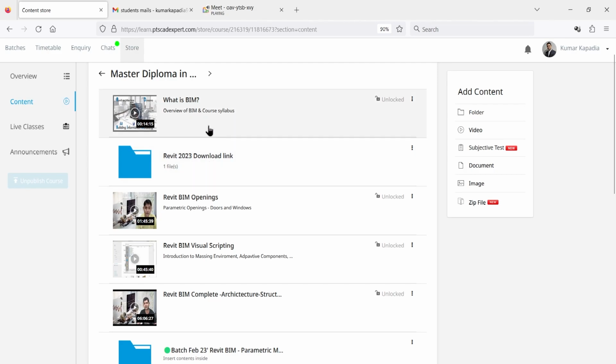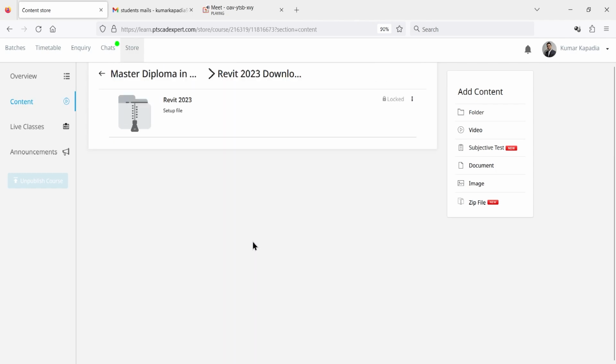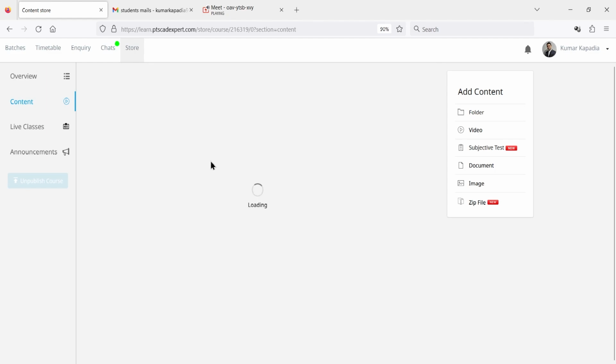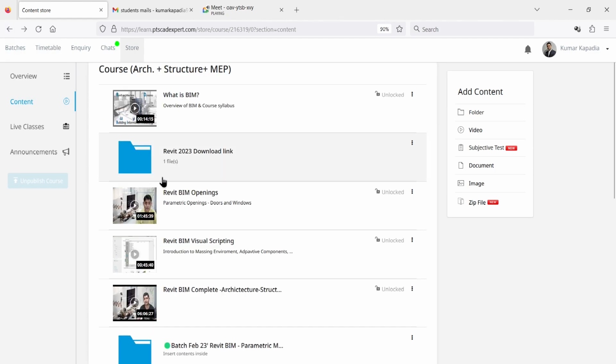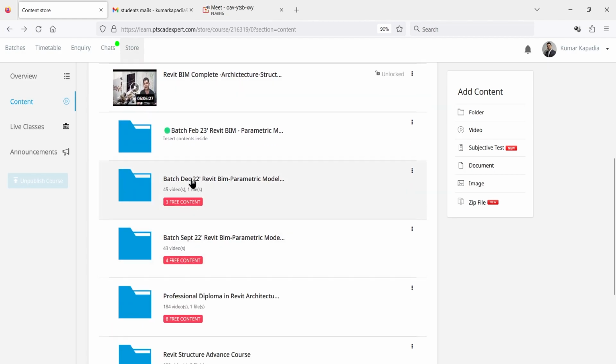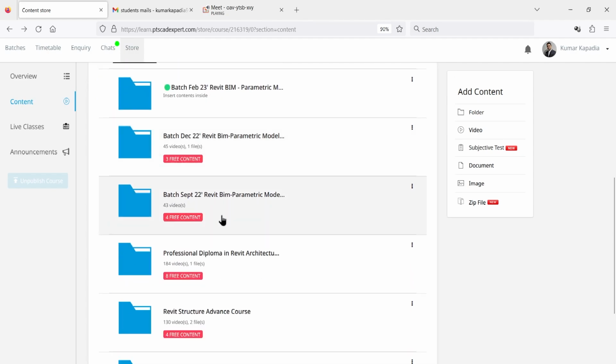Okay, and these folders are pertaining to the September batch 2022 and December batch. The 2 sessions of this have been successfully completed by me, of which I am the tutor of the architecture segment of this particular course, and 2 sessions have been successfully conducted by me.